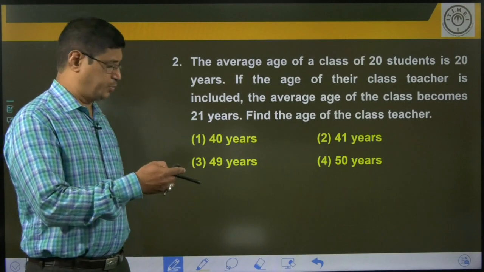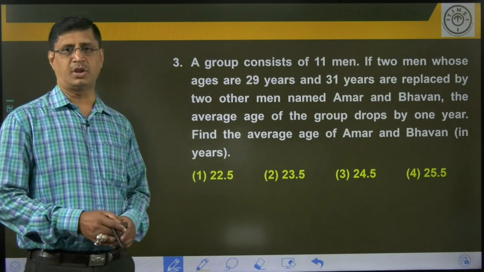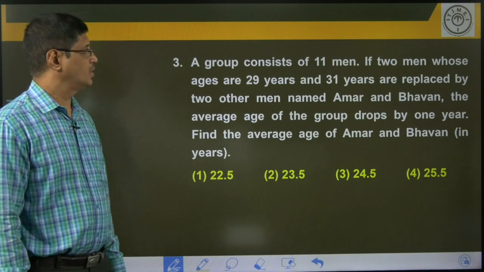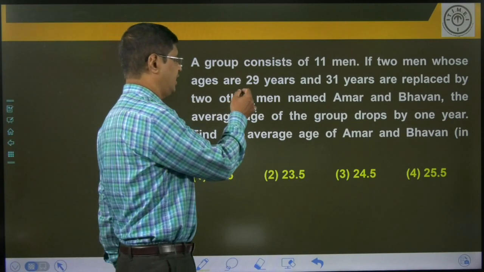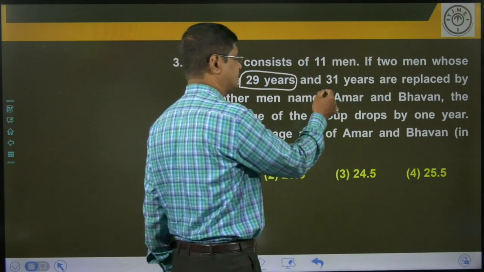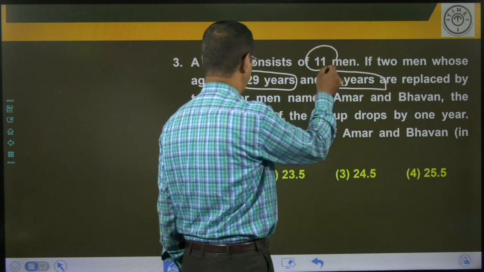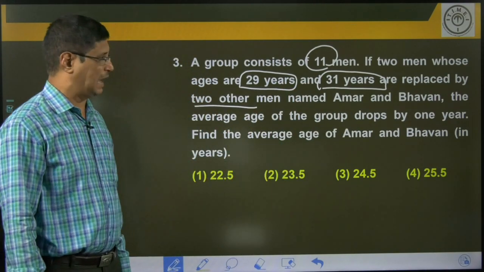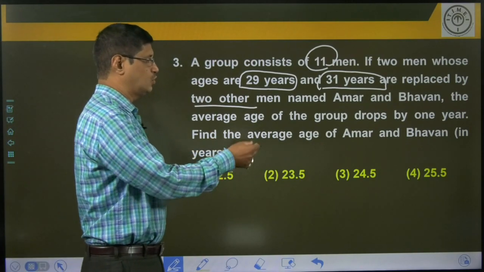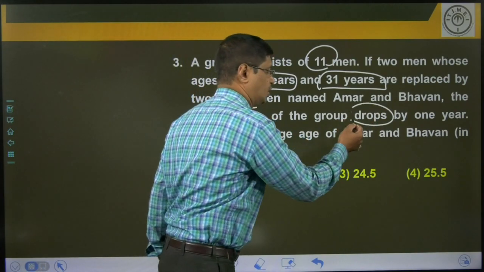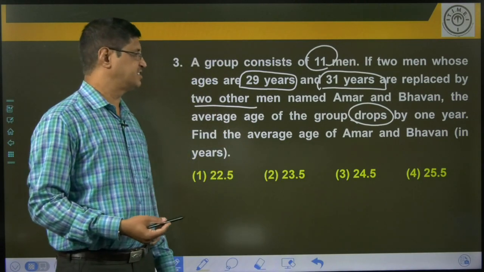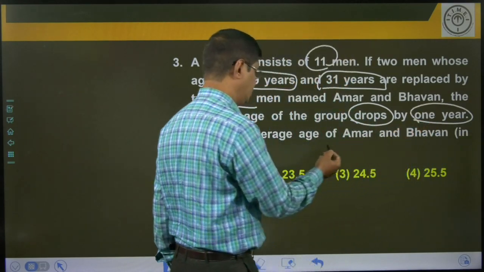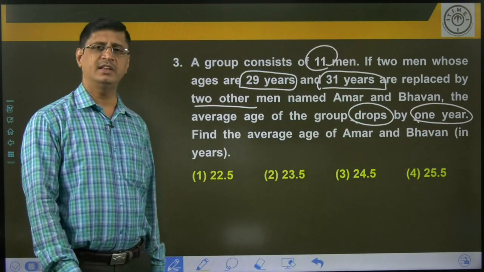Now look at the next example on your screen, question number 3, third question. A group consists of 11 men. If 2 men aged 28 years and 31 years are replaced by 2 other men named Amar and Bhavan, the average age of the group drops, means decreases, by 1 year. Find the average age of Amar and Bhavan in years.